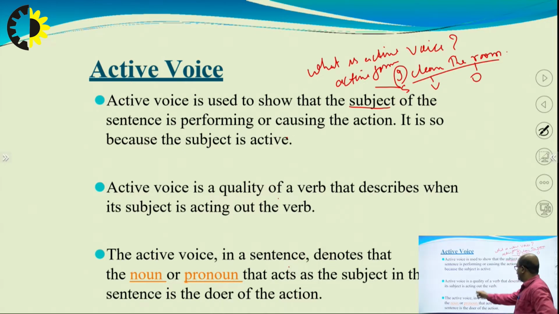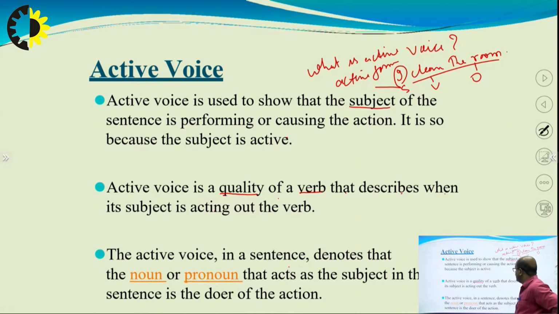I repeat, active voice is a quality of a verb. What? Quality. Active voice is a quality of a verb. Point to be noted: that describes when its subject is acting out the verb.